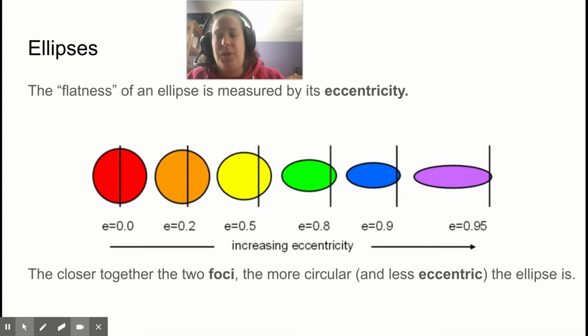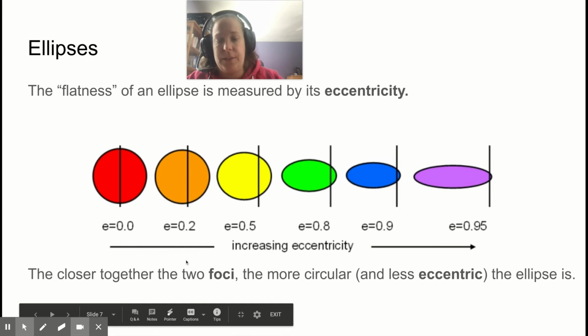The flatness of an ellipse, like how flat it is, is measured by its eccentricity. A perfect circle has an eccentricity of 0. And then you can see these are ellipses of increasing eccentricity. So this has an eccentricity of 0.2, this one is 0.5, 0.8, 0.9, 0.95, and so on.